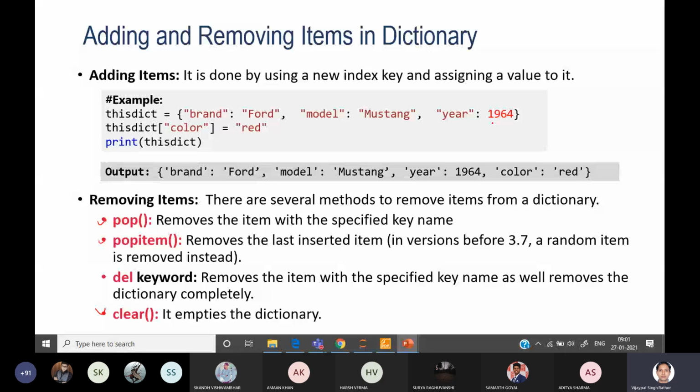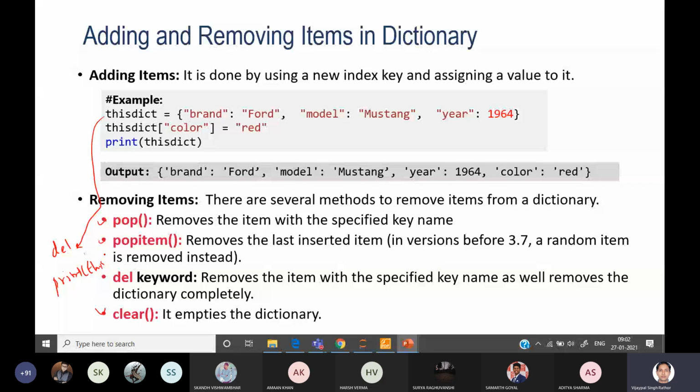So you have to take care of it. Next, clear. If you want to delete the whole dictionary, then you can directly remove it by using del and specifying the dictionary name. I can specify it here. And then if you write a print statement after this and specify this dict, you will get an error. You will get an error like this data type is not defined.